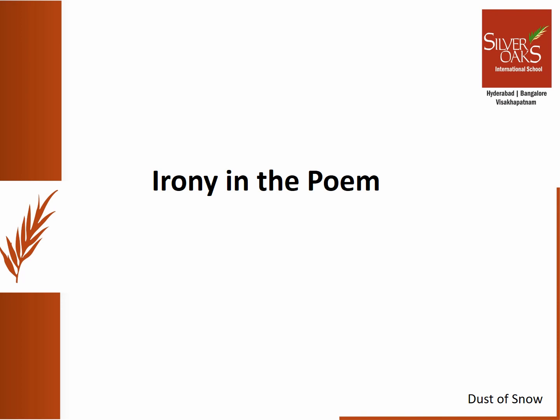Now, the next slide talks about the irony in the poem. Irony means when there is an unexpected ending or when there is a twist in the sequence of events. In this case, the poem is very ironical in nature because the crow and hemlock tree, which in general are used to depict a bad omen, here have behaved as a catalyst to uplift the mood of the poet.